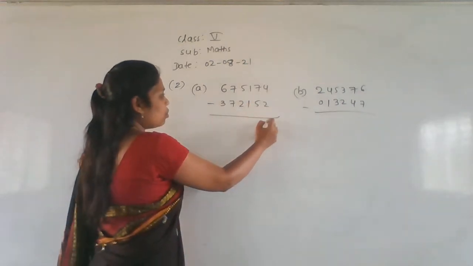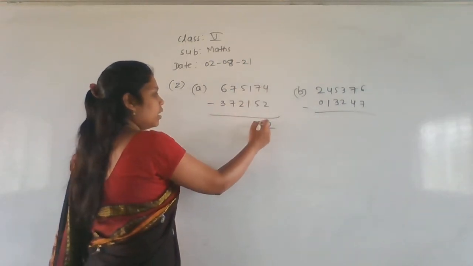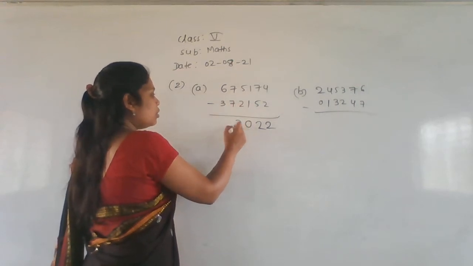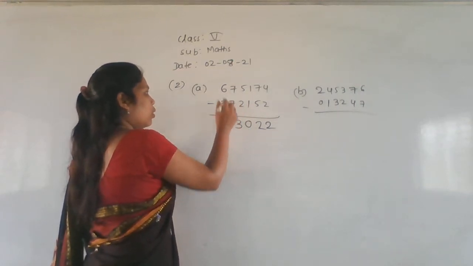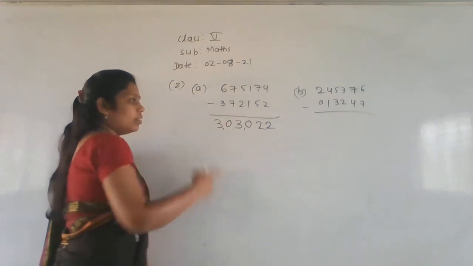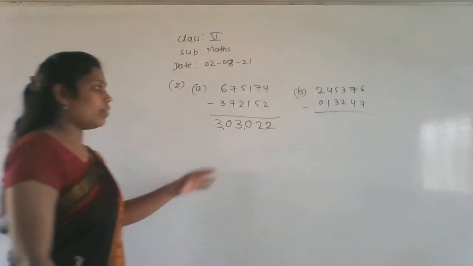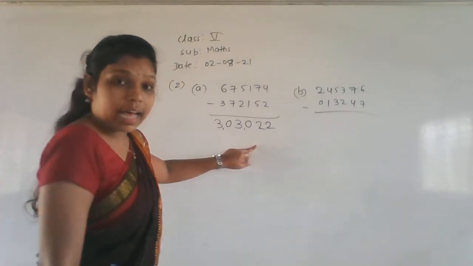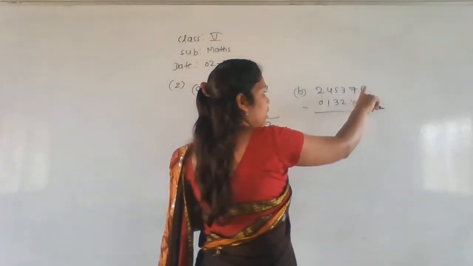4 minus 2, 2. 7 minus 5, 2. 1 minus 1, 0. 5 minus 2, 3. 7 minus 7, 0. 6 minus 3, 3. So what is the answer we got here? 3,03,022. 3,03,022 is the answer. Now go with the second one.